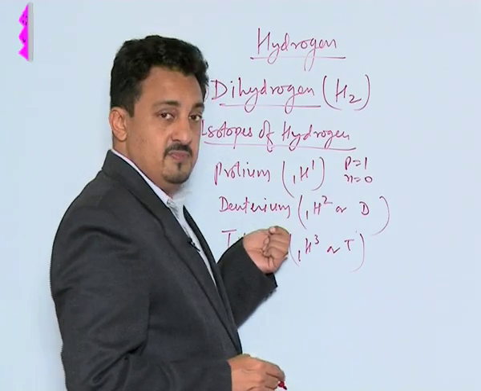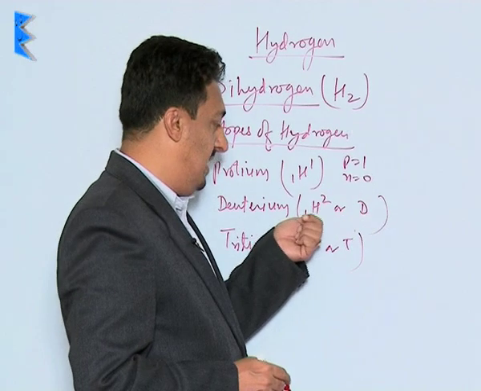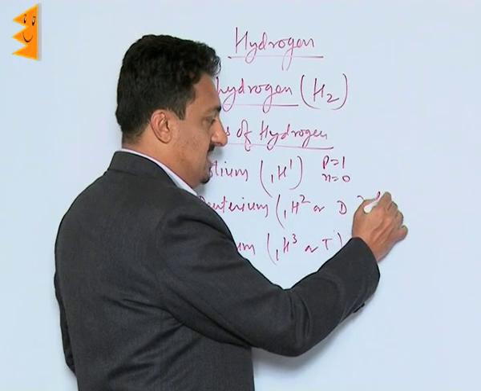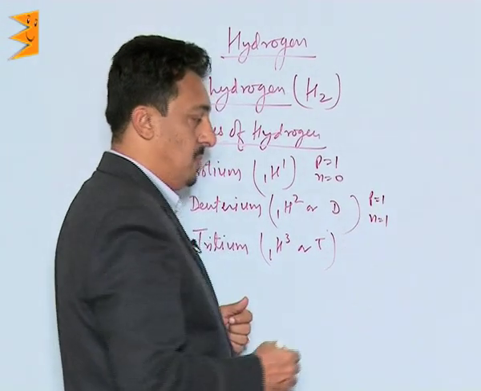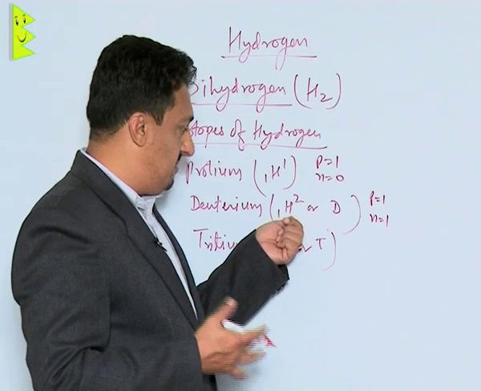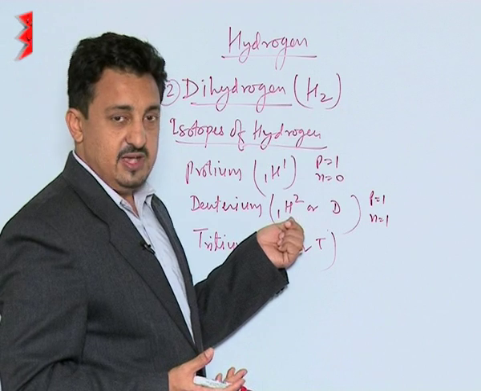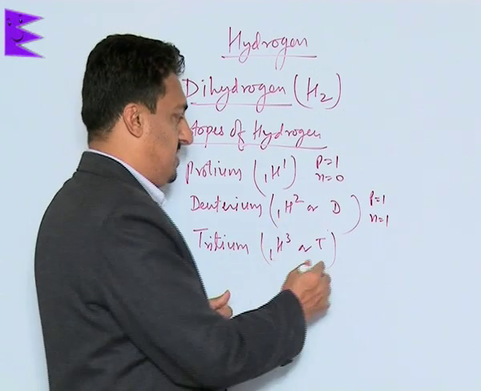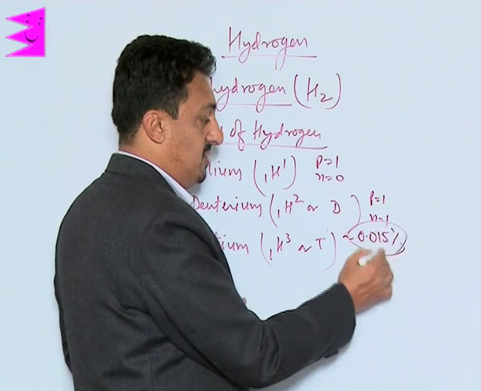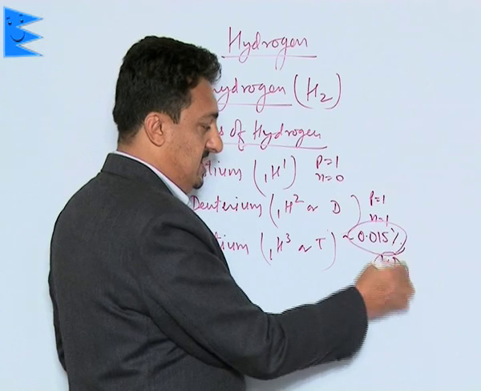Now, deuterium, we also indicate it by the symbol D, or we write it 1H2. 1 is the atomic number, 2 is the atomic mass. It contains 1 proton and 1 neutron. It is the second most abundant of the 3 isotopes of hydrogen, and its percentage abundance is only about 0.0156% of the total normal hydrogen, and it exists mainly in the form of HD.